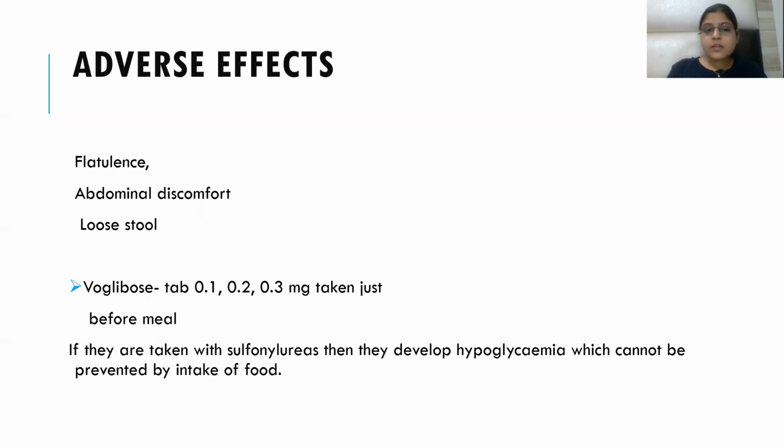Another side effect is if these alpha glucosidase inhibitors are taken with sulfonylureas like glipizide, glimepiride, which are known to cause hypoglycemia, the hypoglycemia cannot be prevented by intake of food in this case, if alpha glucosidase inhibitors are given, because food will not be converted into glucose. So we have to directly give glucose from outside if alpha glucosidase inhibitors and sulfonylureas are given, because the starch will be accumulated and it will not be converted into glucose, which is the smaller food particle that is absorbed from the GIT into the blood.